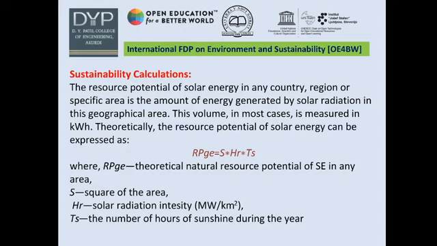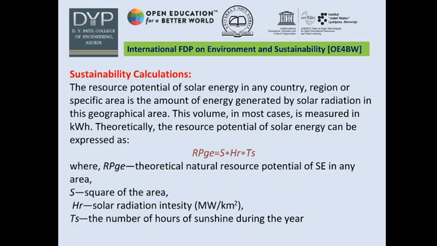These are the sustainability computations regarding solar energy. The resource potential of solar energy in any country, region or specific area is the amount of energy generated by solar radiation in this geographical area. This volume in most cases is measured in kilowatt hour.